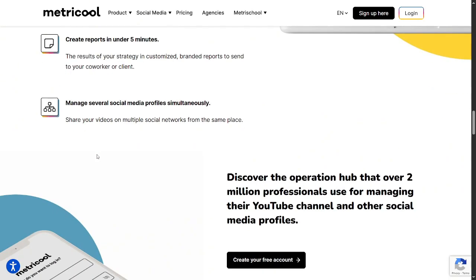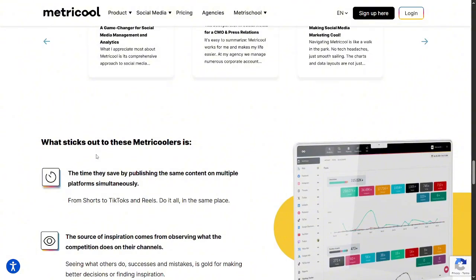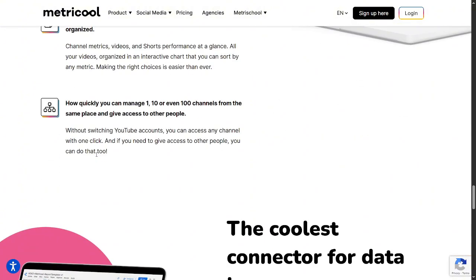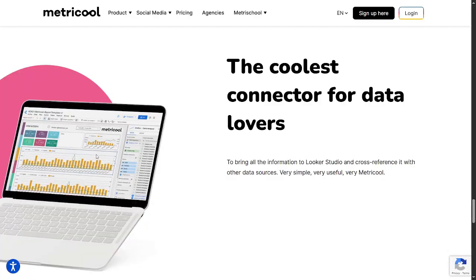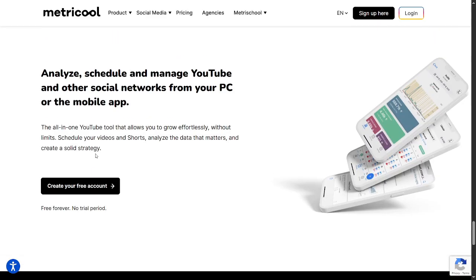The interface is pretty clean for analytics and planning. On the flip side, because it's analytics heavy, it might feel like there is more to learn or dig into. And if your main need is simply scheduling or content recycling, you might not need all that extra depth.